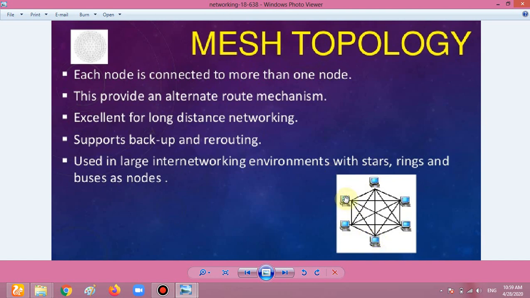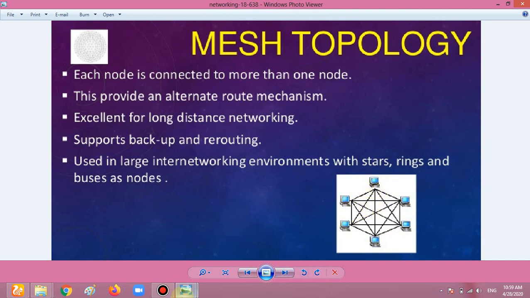I don't need to route the data through this one, so it's very fast because the data travels directly. One more thing, it's very complicated and very complex software must be used. It's very costly, and if any system goes down, it does not affect the whole network. If one computer fails, the rest of the network is not affected, because everything is connected to each other and it automatically bypasses the failed one.